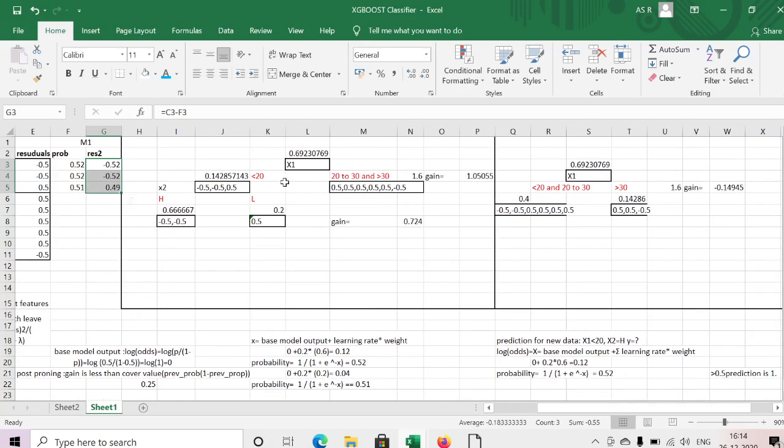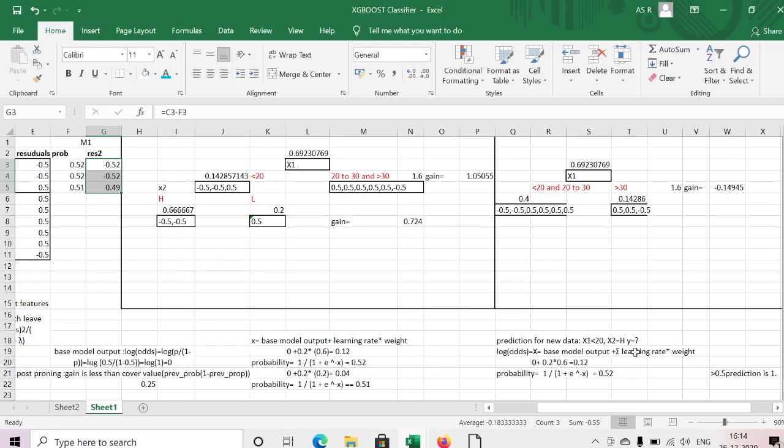Okay, in a similar way we need to go to the next decision tree as well, for the different residuals, right? With this residual we need to create our next decision tree. We need to pass through in a similar way. If x2 is less than 20, we go to that next decision tree's leaf also. For example, the next decision tree's leaf output I got is 0.2.